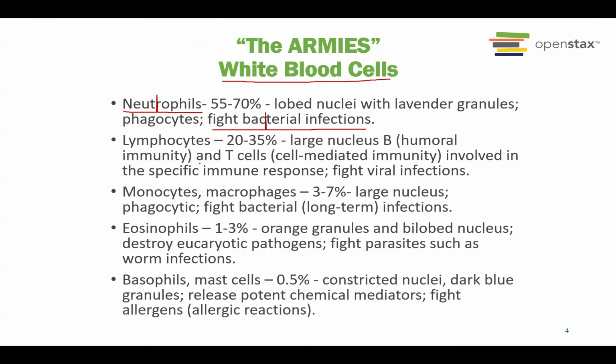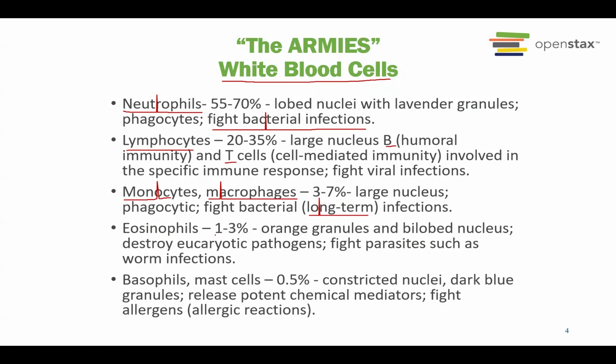And then the second type, about 20 to 35% in our blood, is called the lymphocyte. And there are two types of lymphocyte, the B cell and the T cell. They usually fight against specific pathogen, which is the viruses. And then the third type is called the monocyte. Again, this is the biggest type of leukocyte or white blood cell. Therefore, it is also known as macrophages. About 3 to 7% in our blood. They usually fight against bacteria, especially during long-term infection.